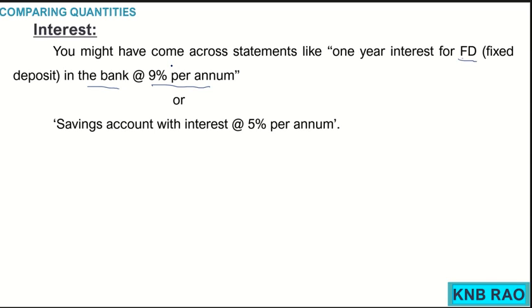The word interest in these sentences, what does it mean?